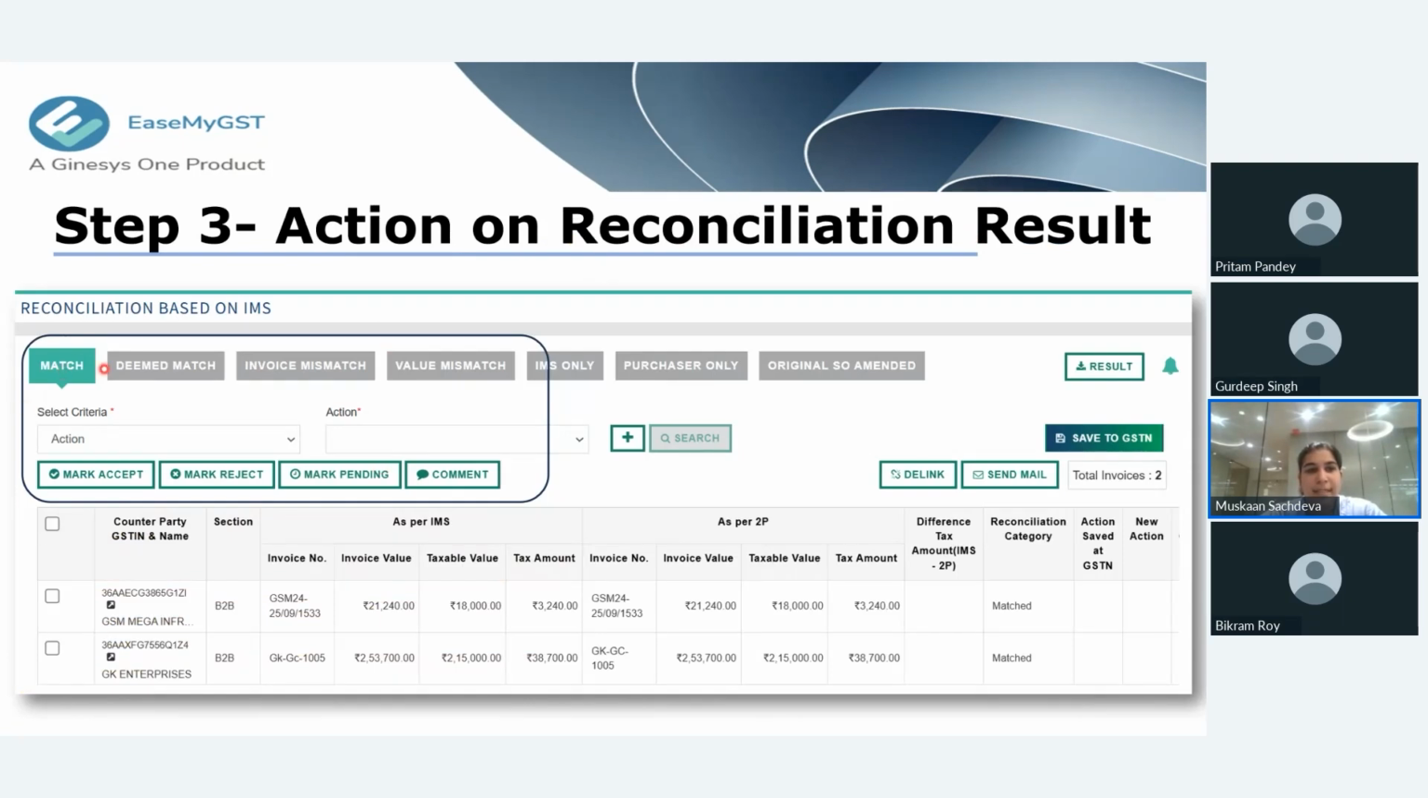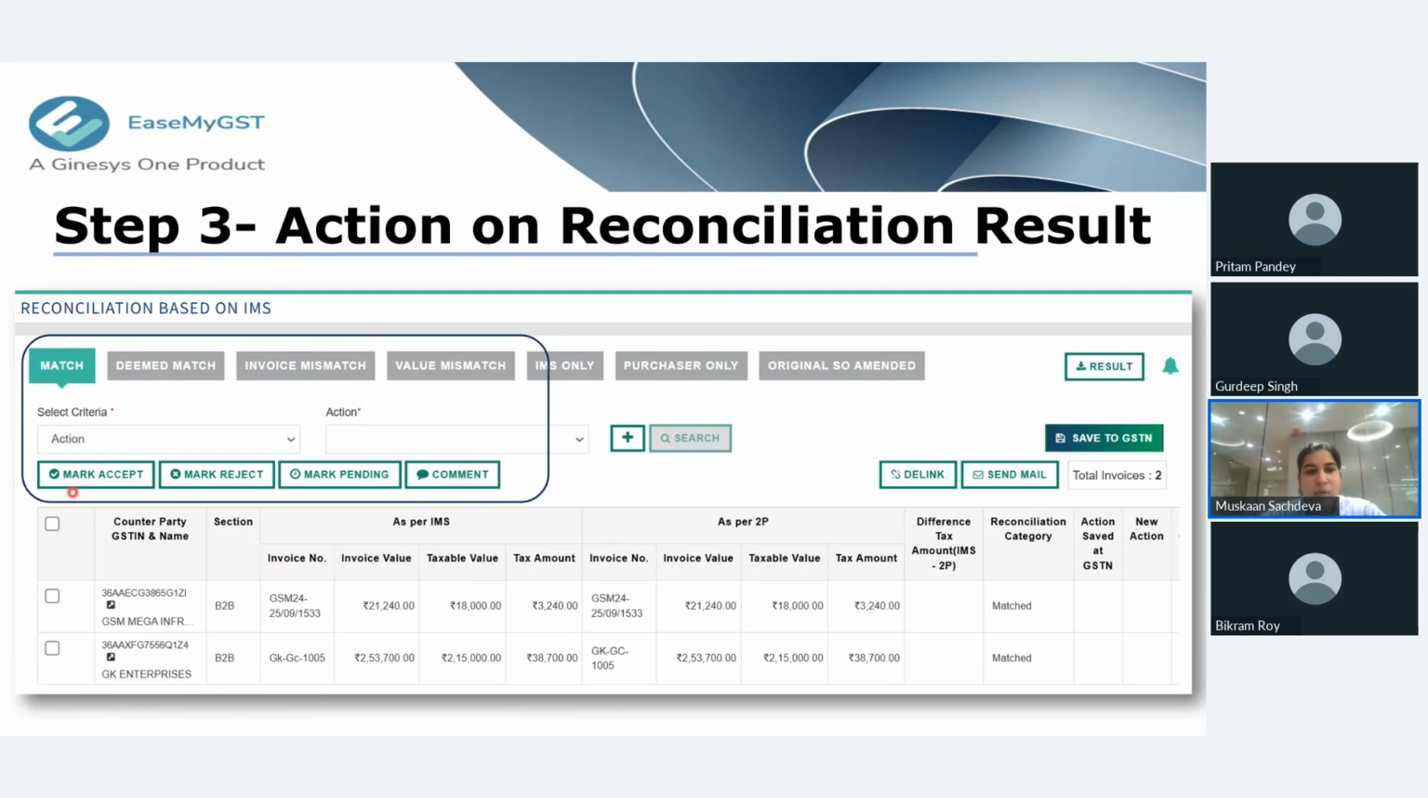The reconciliation result will come in all these categories that are shown below: match, deemed match, invoice mismatch, value mismatch, and there will also be one more main category, that is IMS only. Some invoices will also come in the IMS only section. Then purchaser only, and original supplier only amended invoices. Once those invoices have been shown over here, we will select the invoices and take action.